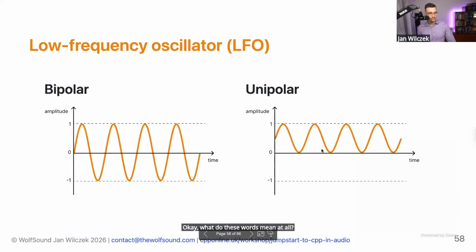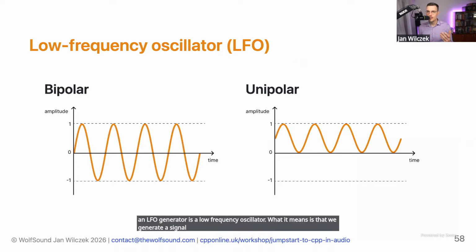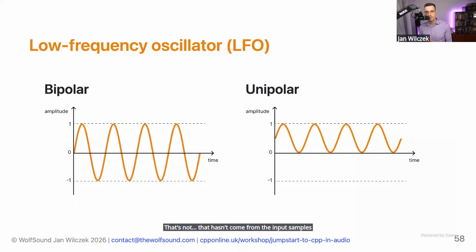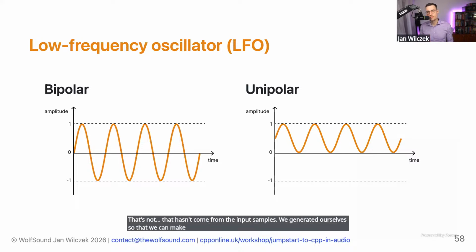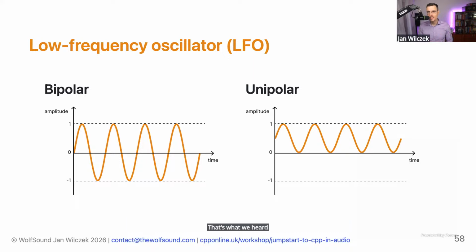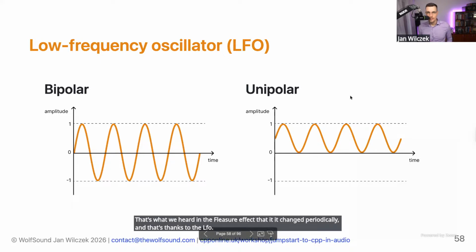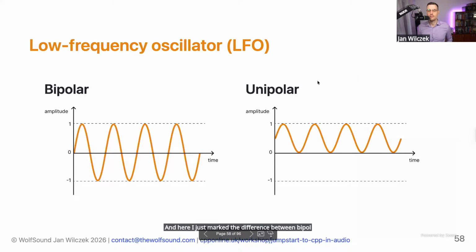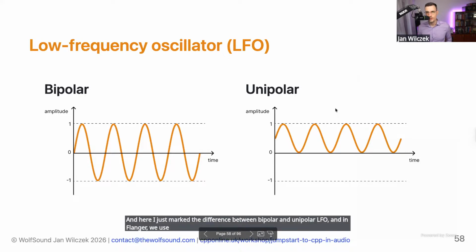So first, the LFO. An LFO generator is a low-frequency oscillator. What it means is that we generate a signal in our effect that hasn't come from the input samples. We generate it ourselves so that we can make our audio processing more interesting, more dynamic. That's what we heard in the flanger effect, that it changed periodically, and that's thanks to the LFO. And here I just marked the difference between bipolar and unipolar LFO, and in flanger we use a unipolar LFO.